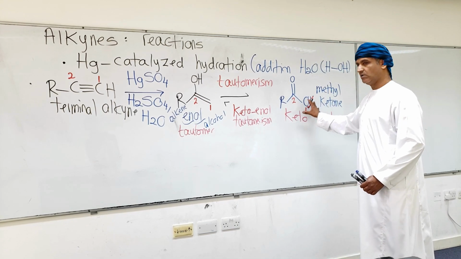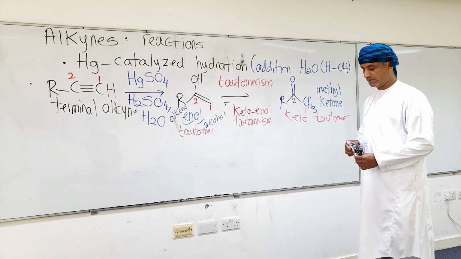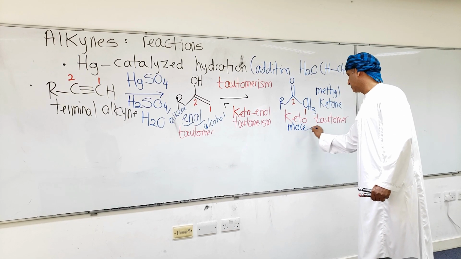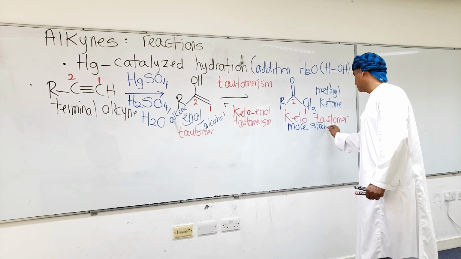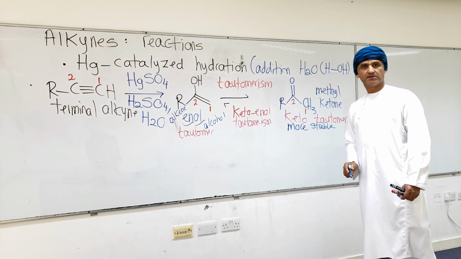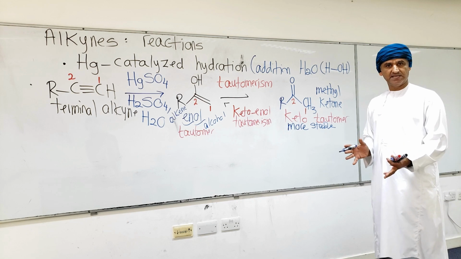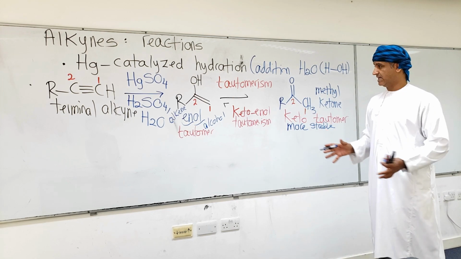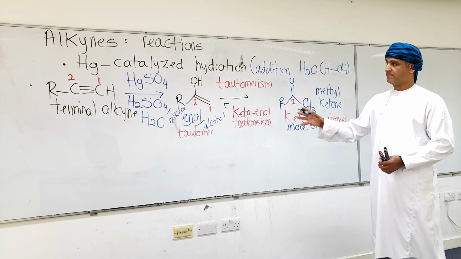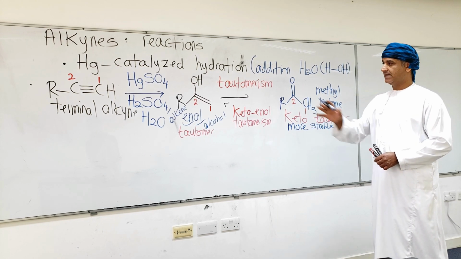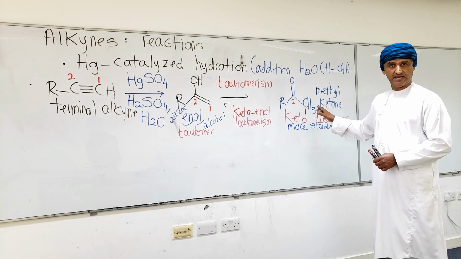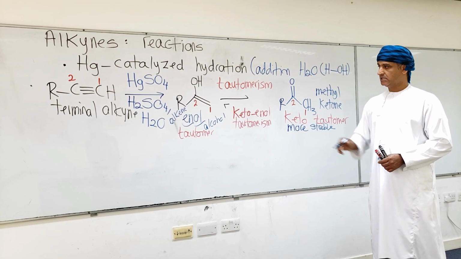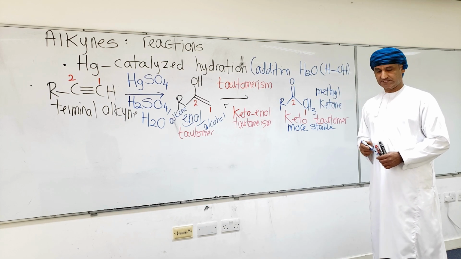The keto tautomer is more stable, and that's exactly why this rearrangement or tautomerism reaction takes place, because the product is more stable, its nature, its thermodynamics. So therefore, a terminal alkyne can lead eventually to a methyl ketone in mercury-catalyzed hydration reaction using the conditions specified.